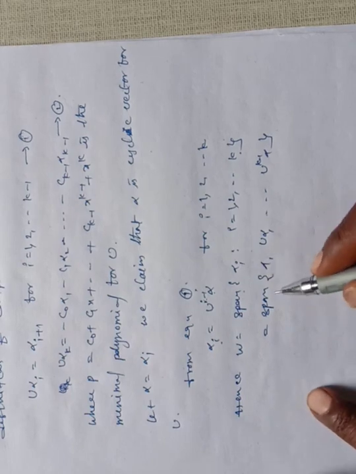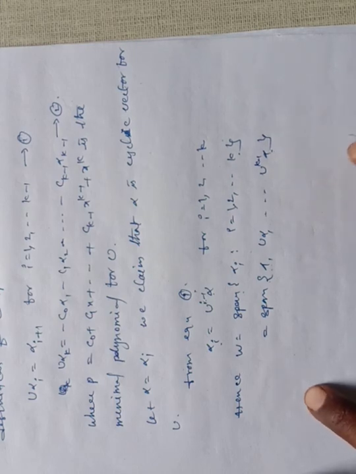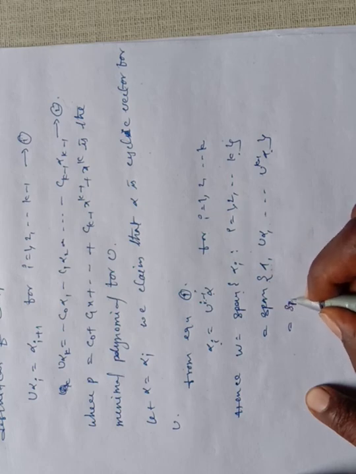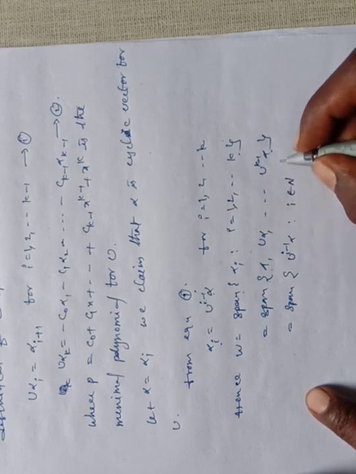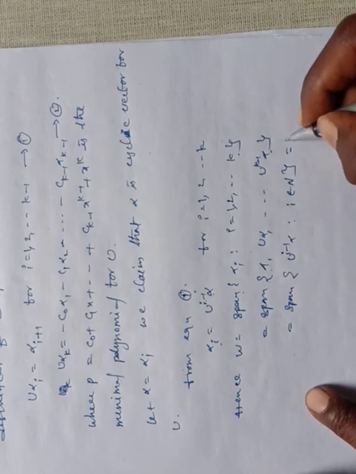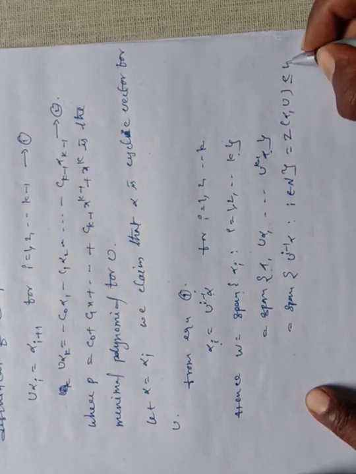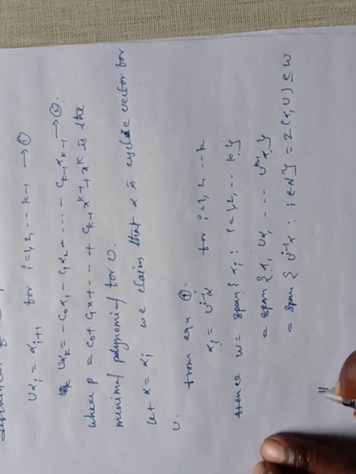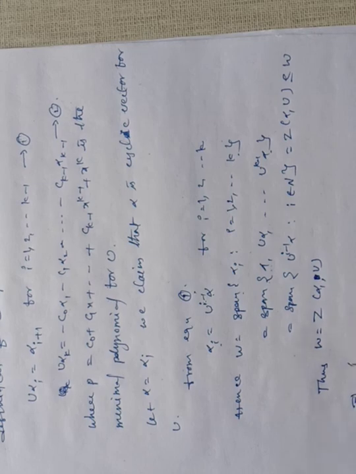Substituting i values, span of alpha, U alpha, up to U power k minus 1 alpha, equal to span of U power i minus 1 alpha such that i belongs to the natural numbers, which equals Z of alpha comma U, which is also a subset of W. Thus W equal to Z of alpha comma U, which implies alpha is a cyclic vector.